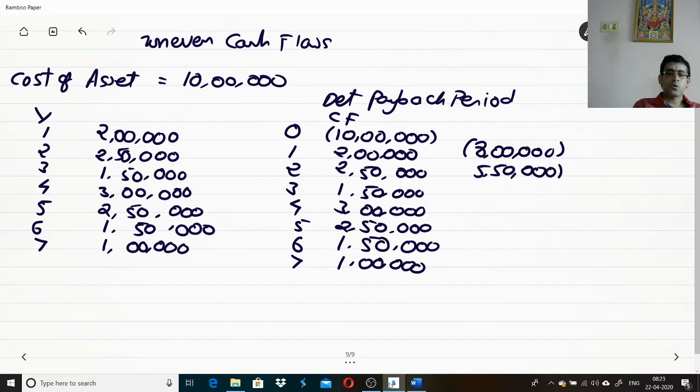That means out of 10 lakhs, you have recovered 4 lakhs 50,000. Now, minus 5 lakhs 50,000 plus next year's 1 lakh 50,000, what does that give me?